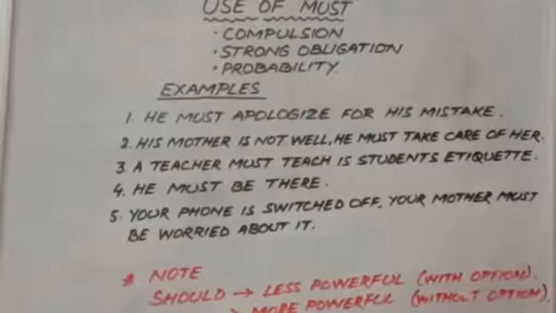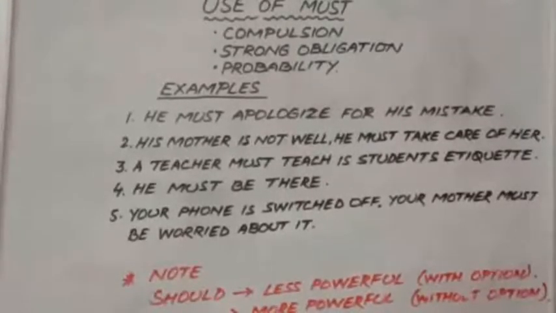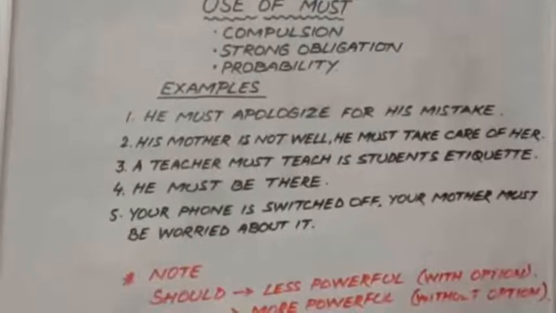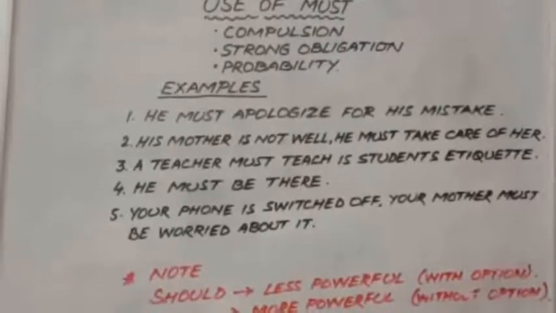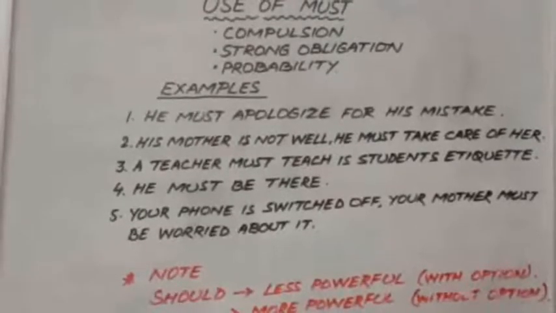That means it has to be done. There is no other way to it. So we can say that must is not used for advice. It does not give advice, but it is used when the work has to be done.